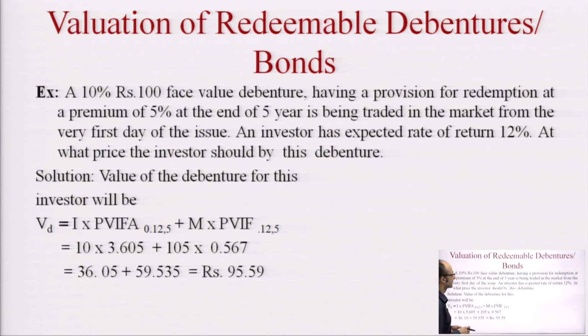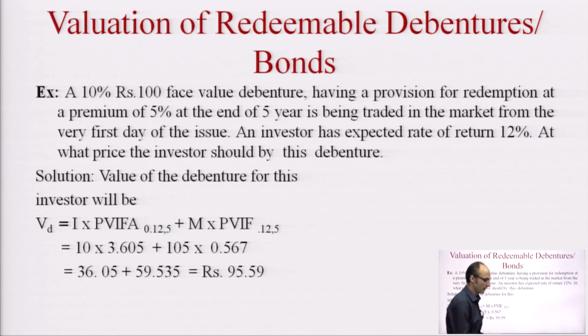Now there is an example given here to understand the concept of valuation of bonds. The example is a 10% rupees 100 face value debenture having a provision for redemption at a premium of 5% at the end of 5 years, being traded in the market from the very first day of the issue. An investor has an expected rate of return of 12%. At what price should the investor buy this debenture?